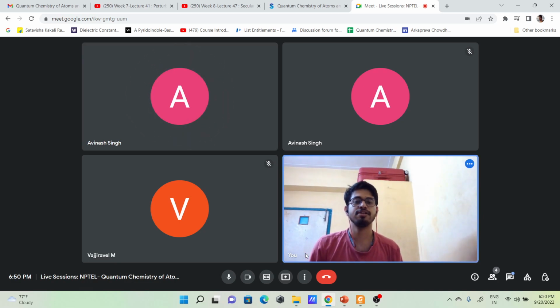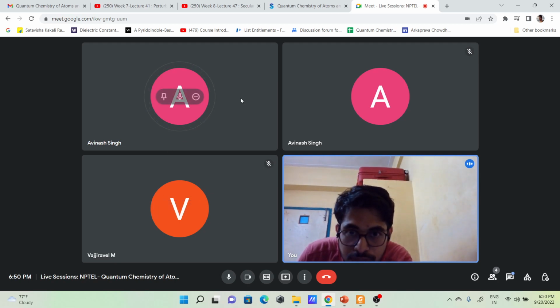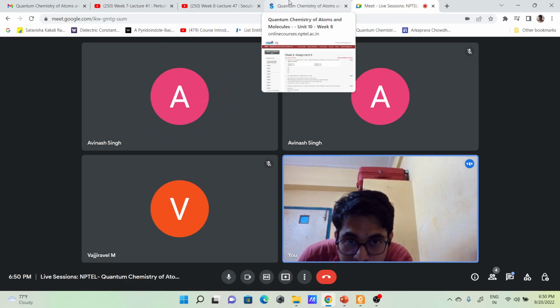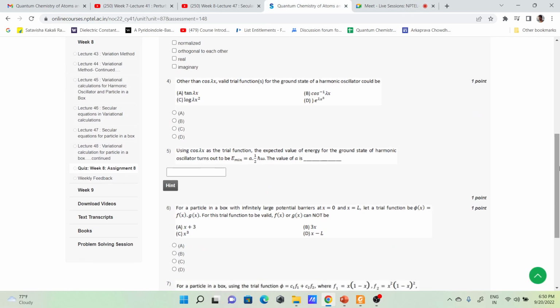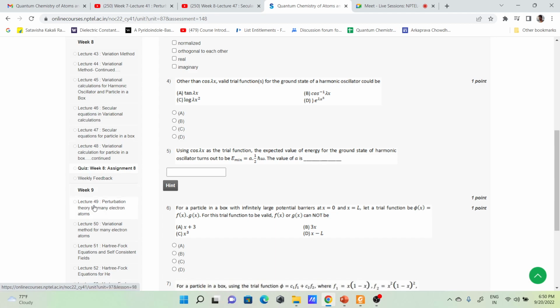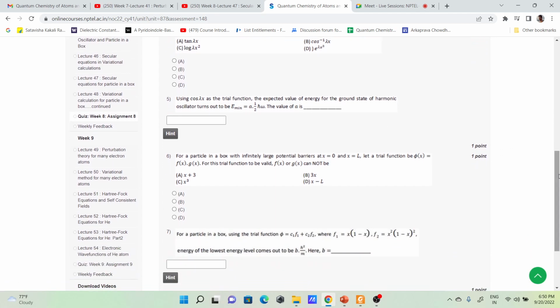Variation theorem is also finished. I think week 9 is open. That is for Slater, the secular equation, and Hartree-Fock. Actually, the Hartree-Fock part is going to come. I haven't started that yet. I think it's a little tricky, a little more mathematical.